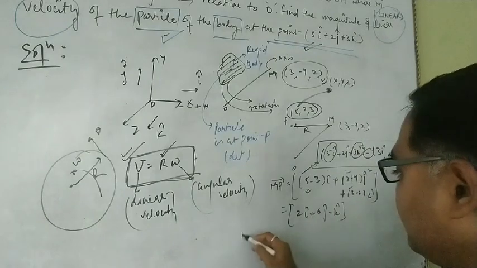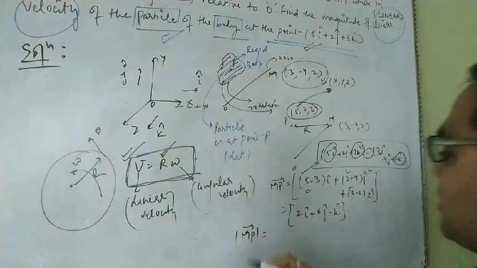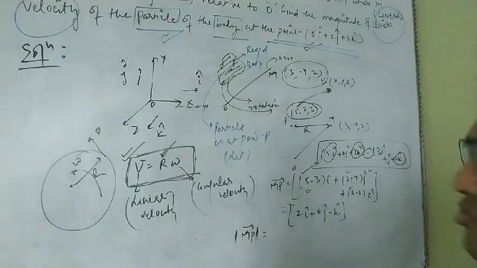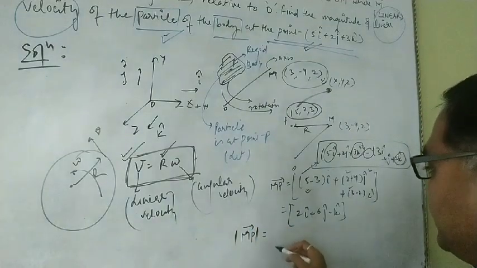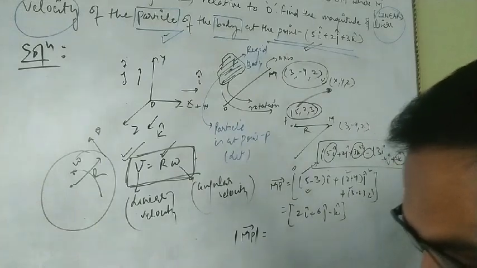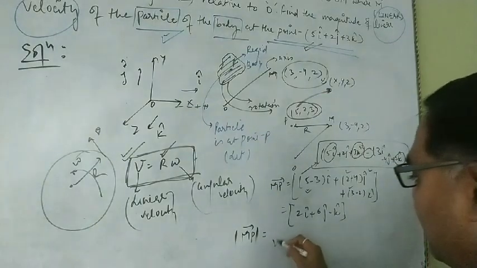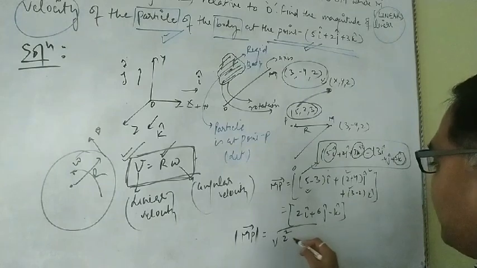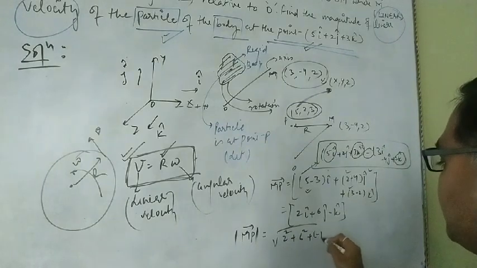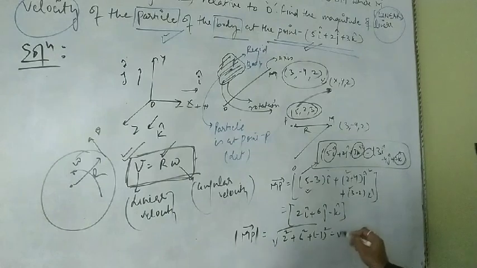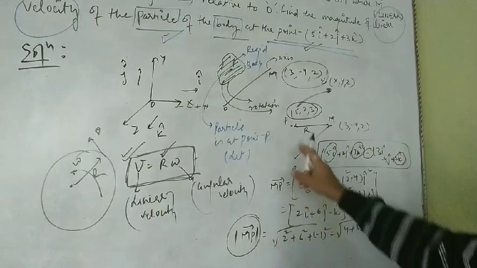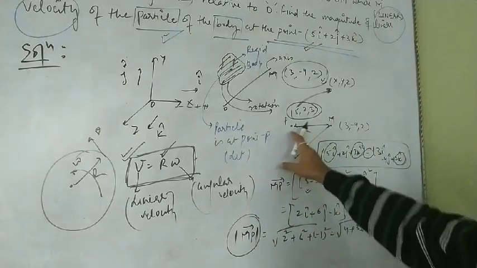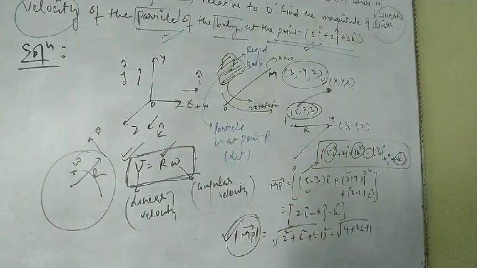And if we compute the magnitude of that, I have put a bar to compute the magnitude. Then we have to take the square root of 2 square plus 6 square plus minus 1 square. That will go on to square root of 4 plus 36 plus 1. Okay. So this will compute the magnitude of MP.